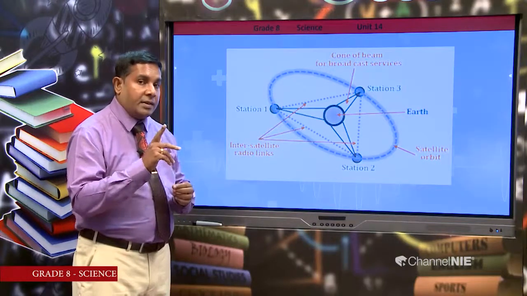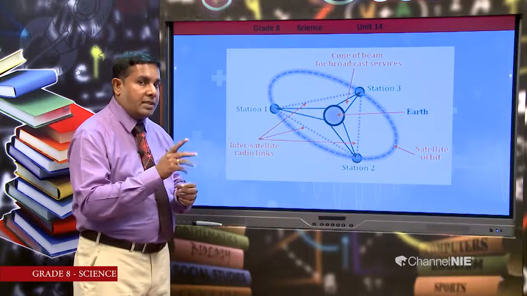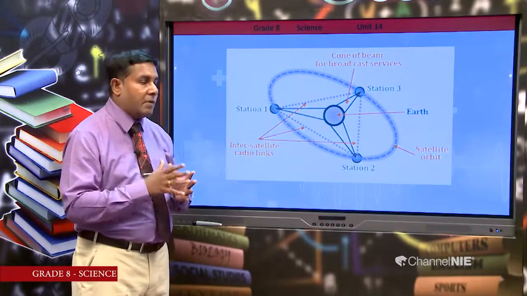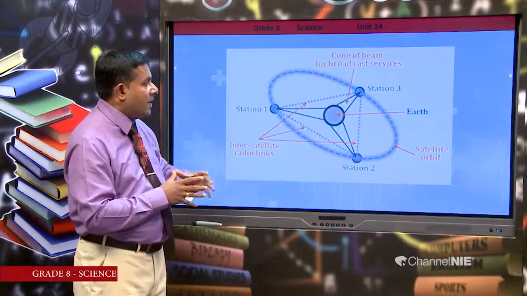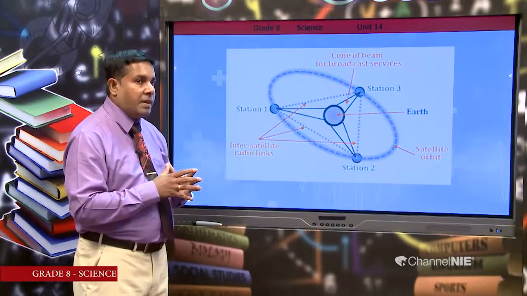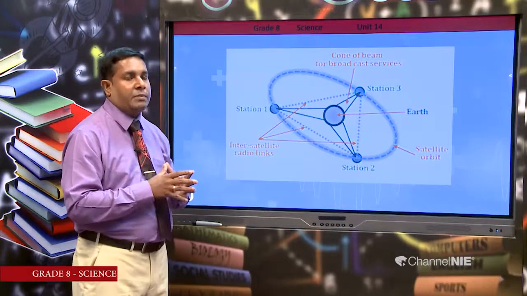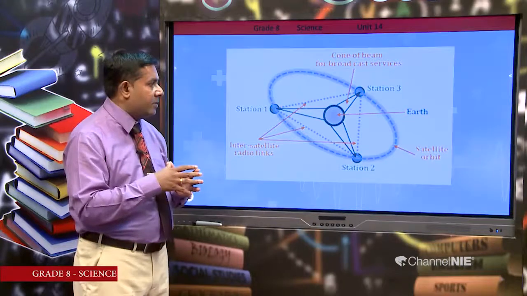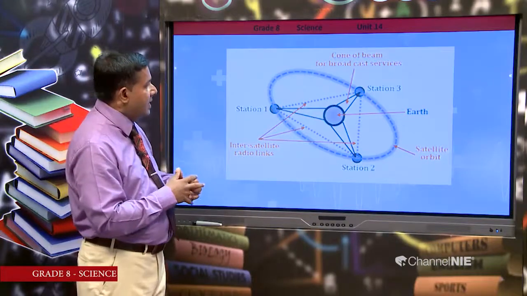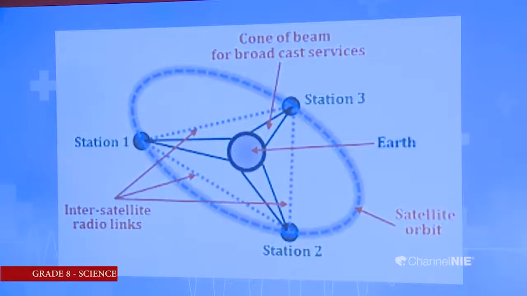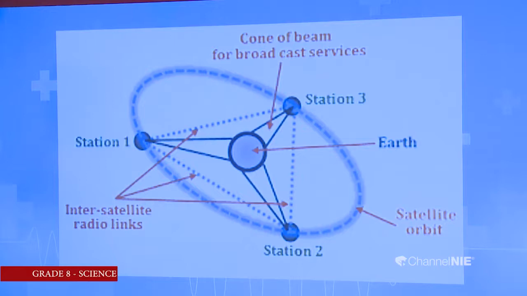Remember, the rotation speed of those satellites is similar to the rotation speed of the earth around its own axis. Therefore, without any problem, these satellites can provide a facility to communicate throughout the earth. Here, these satellites provide the necessary connection with the earth to provide the communication facility.